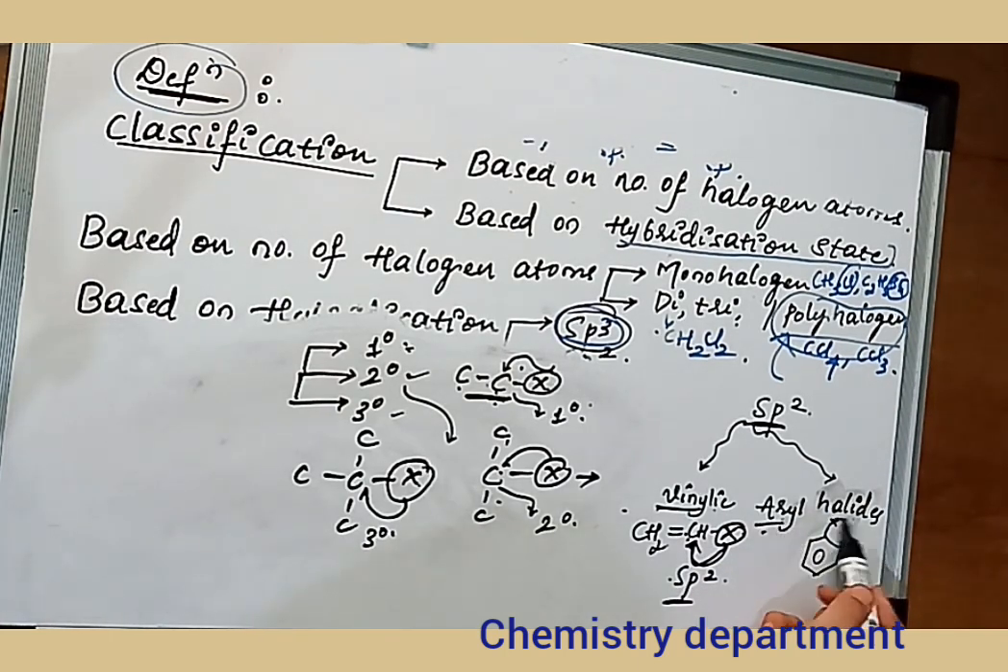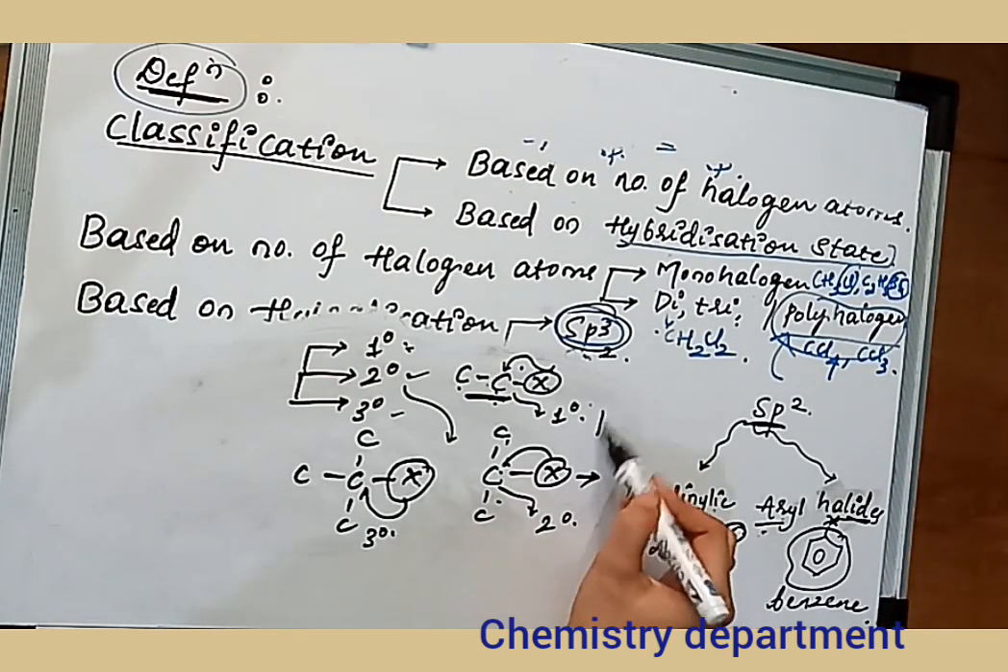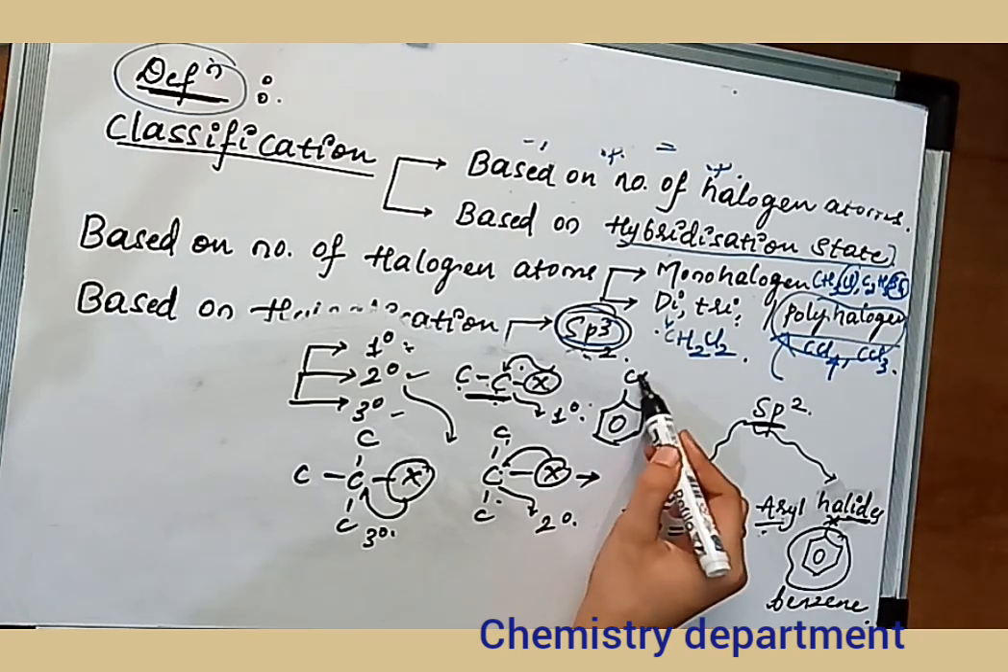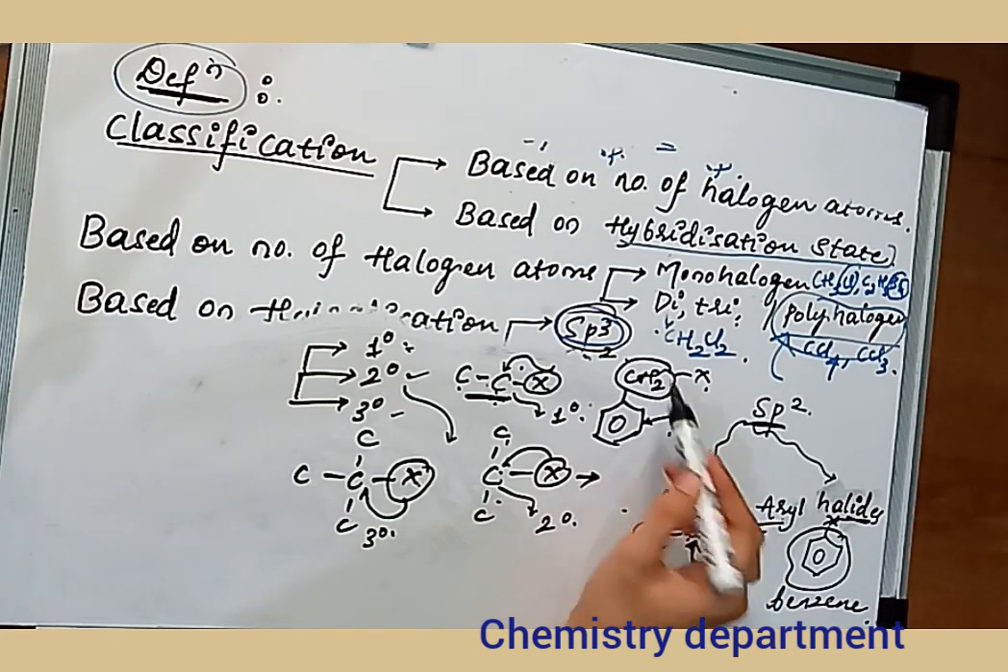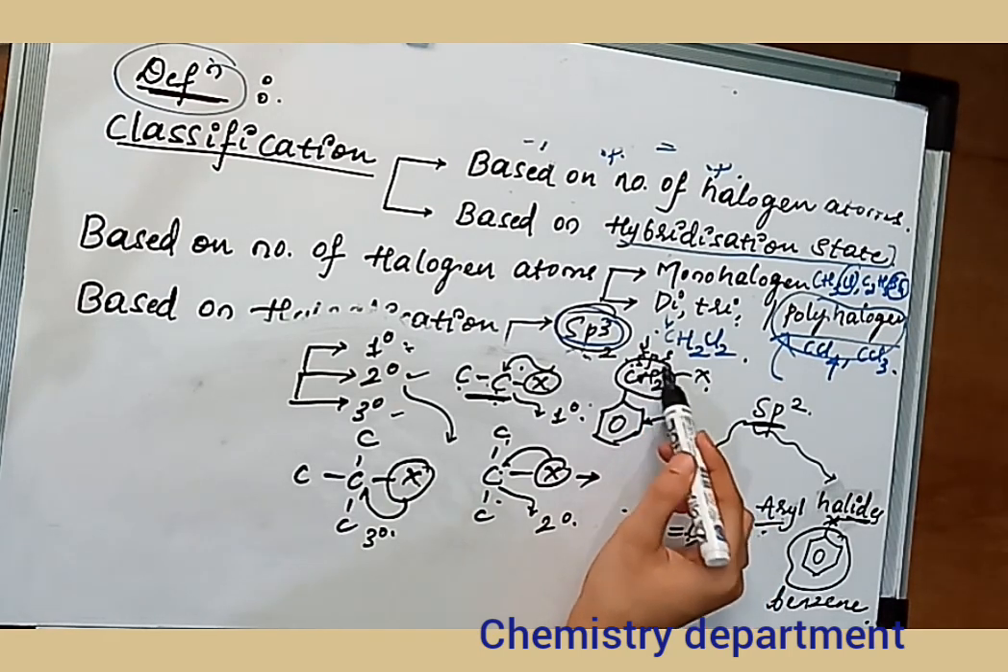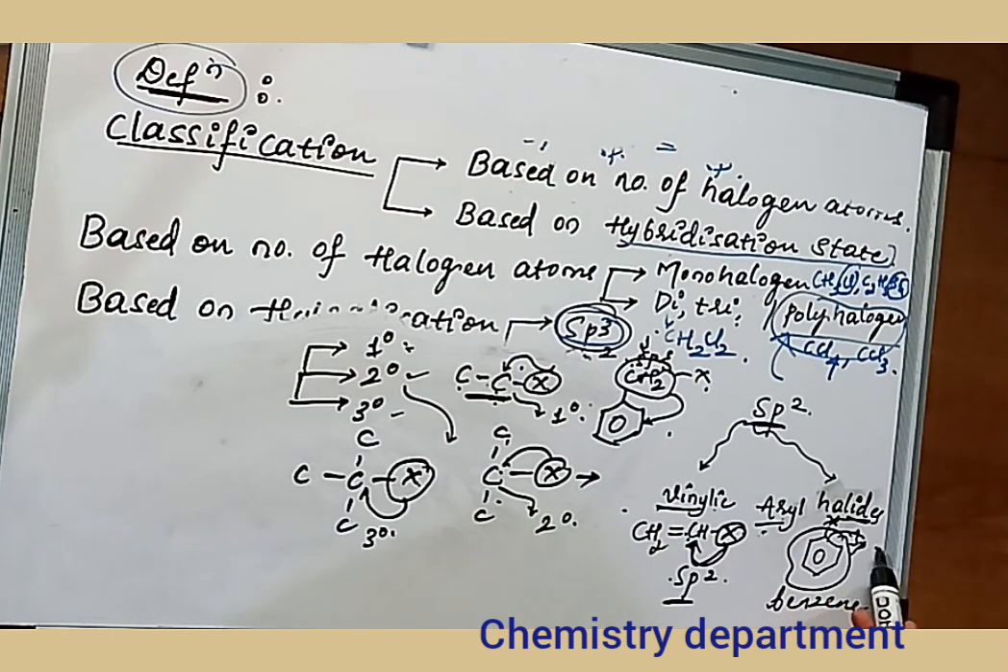The next one is aryl halides. Aryl halides are where the halogen atom is directly attached to the aromatic ring, that is benzene. The main difference between the aryl halides and benzylic is that in case of benzylic, the halogen atom was attached to the alkyl group, and this alkyl group is attached to the benzene. So the hybridization state of this is sp3, whereas the hybridization state of this carbon is sp2. This is all about the classification based on the number of halogen atoms and the hybridization state.